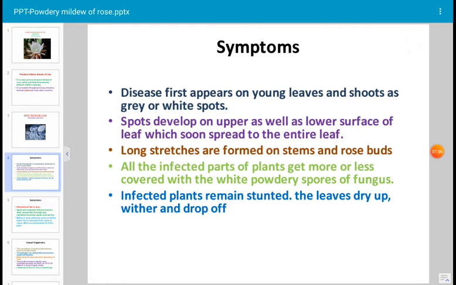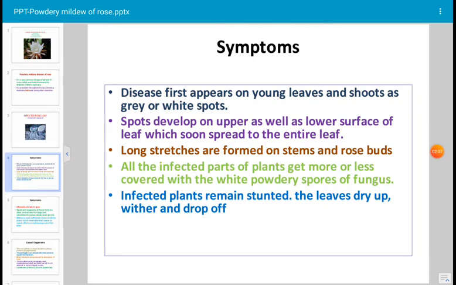Initially, very small white colored spots are developed, and gradually these spots increase in size and merge, and most of the affected tissue, that is leaf or twig or flower, gets enveloped by the fungal hyphae, fungal mycelium, as well as conidiophores and conidia.